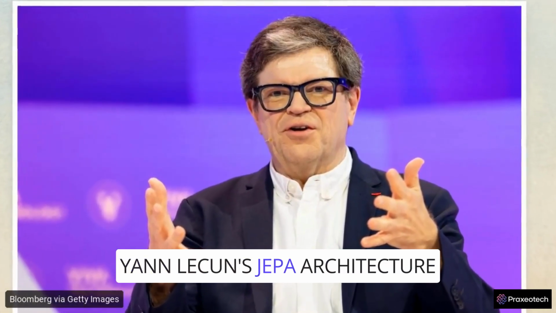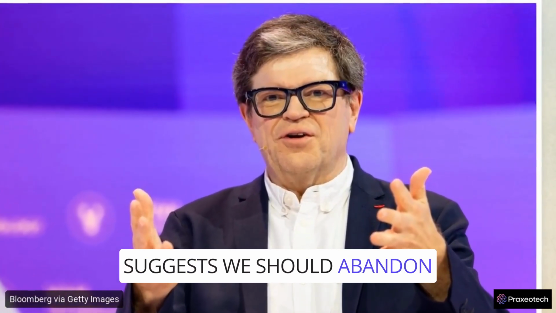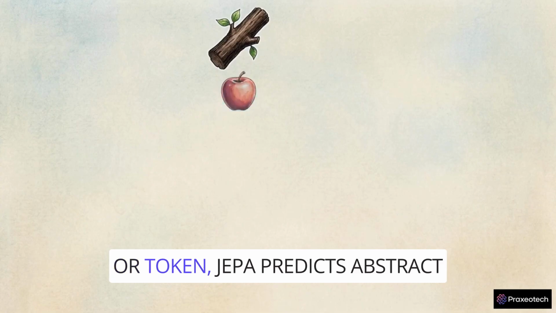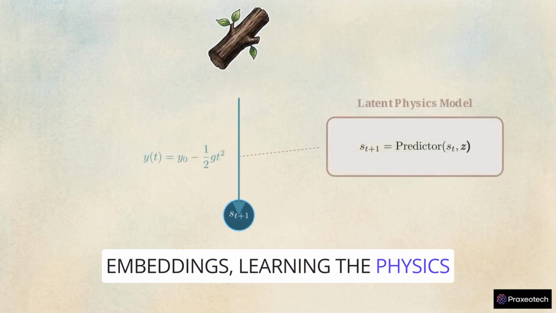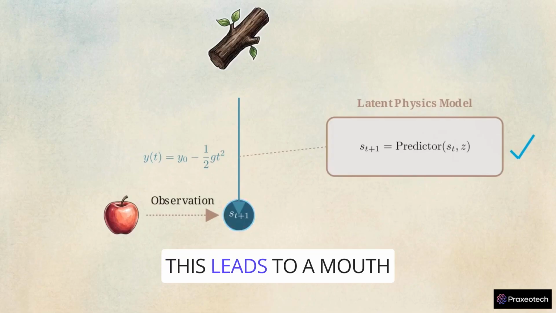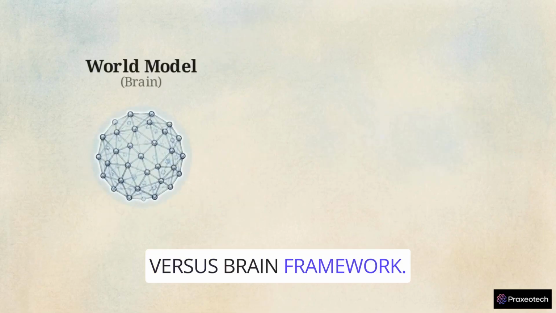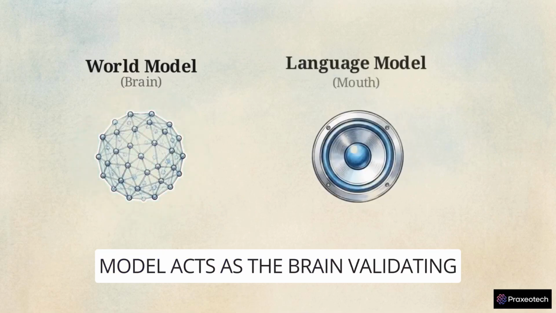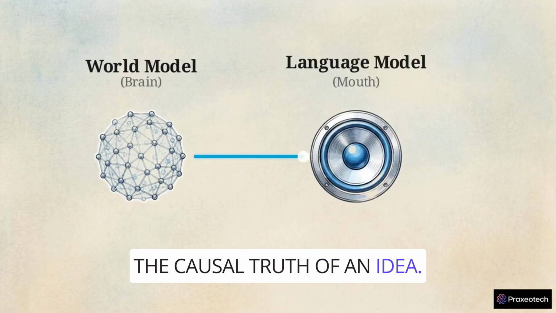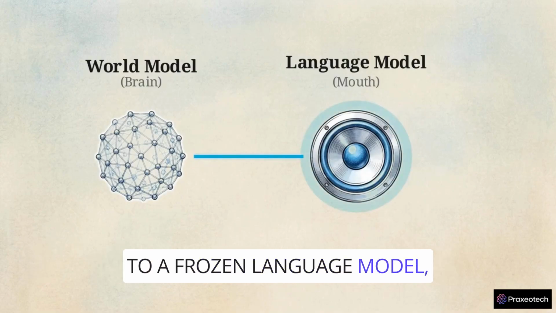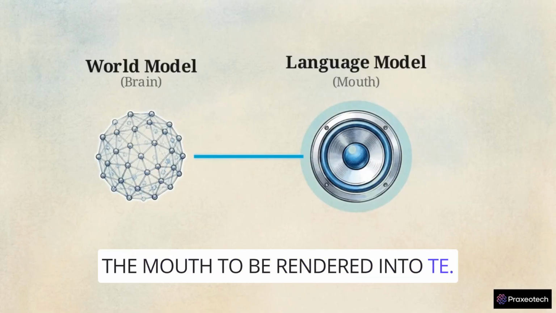Yann LeCun's JEPA architecture suggests we should abandon word prediction entirely. Instead of guessing the next pixel or token, JEPA predicts abstract embeddings, learning the physics and structural relationships of the world through observation. This leads to a mouth versus brain framework. A separate energy-based world model acts as the brain, validating the causal truth of an idea. It then passes that validated belief to a frozen language model, the mouth, to be rendered into text.